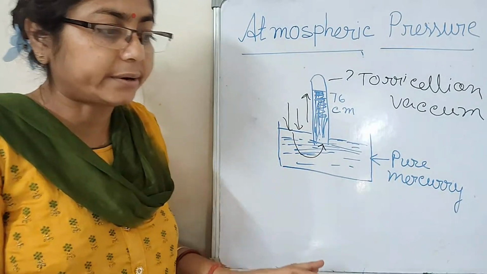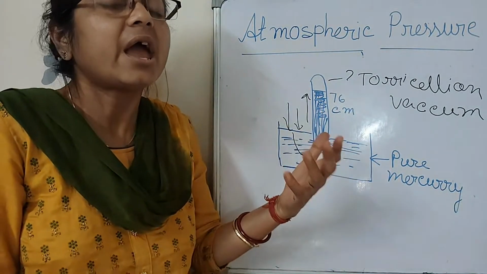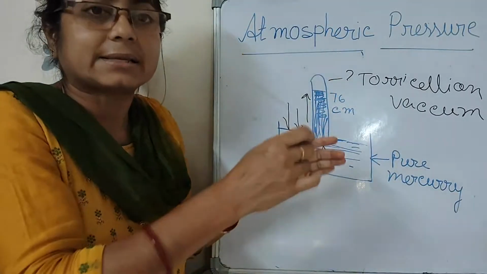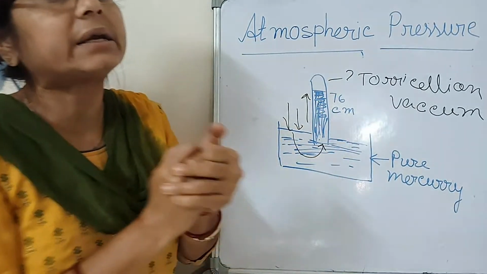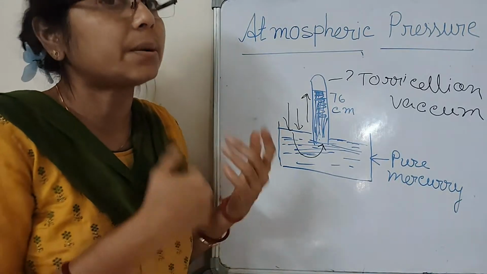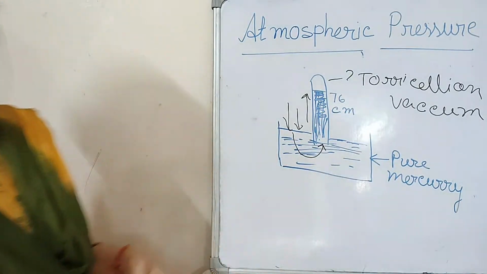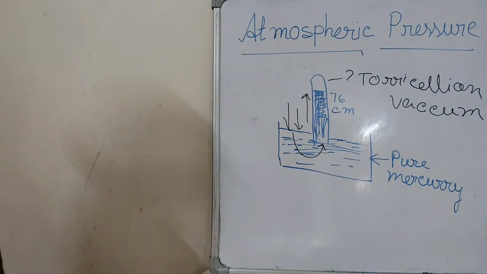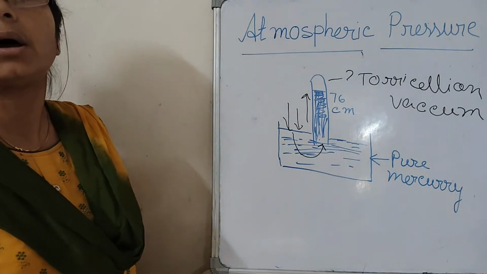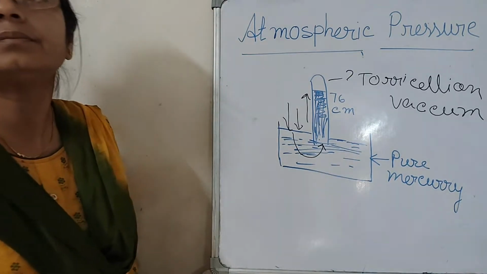And water is too sticky, it sticks on the glass. For that reason we can't use water, we use mercury. Then what is the plus point for using mercury?